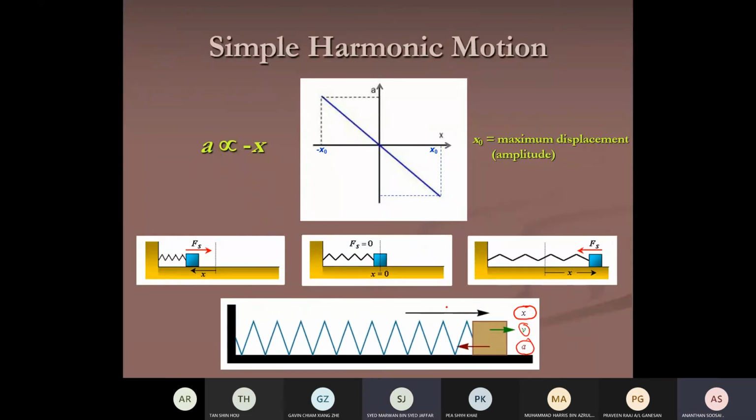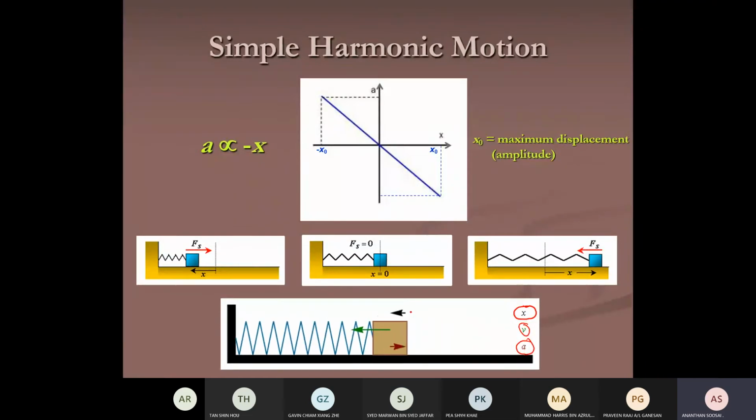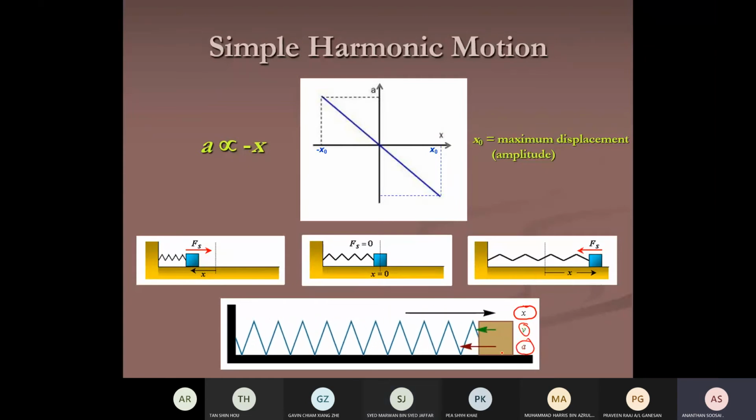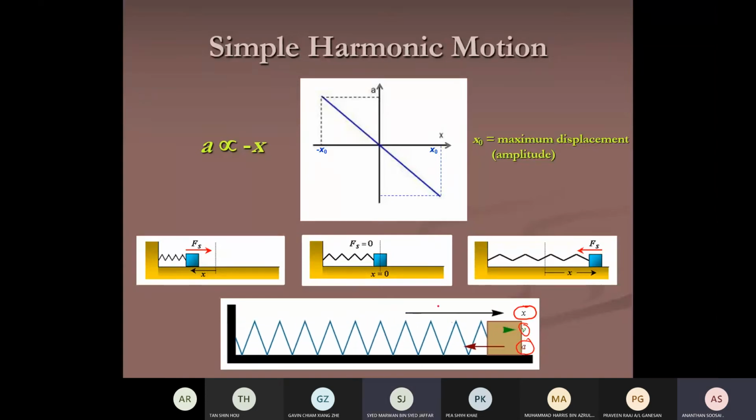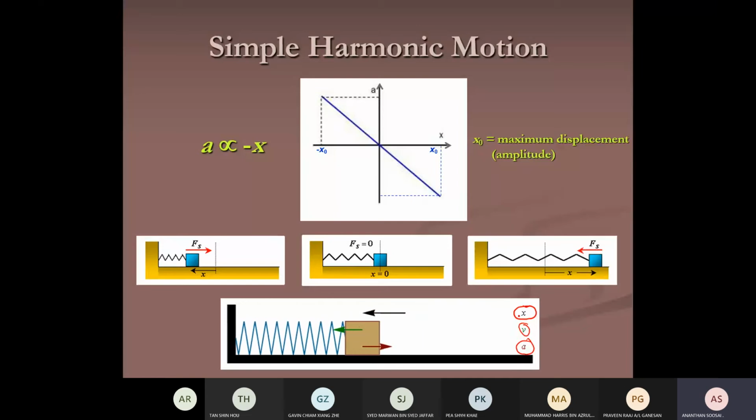You see now the black arrow on my right. Now let's say it's moved to the right. Wait for a second. The black arrow on my right is directed to the right. Again, when it flips to the right, you see the acceleration directed to the left. This is SHM. The acceleration is directly proportional to the displacement, but in the opposite direction. The red arrow and the black arrow are in opposite directions.